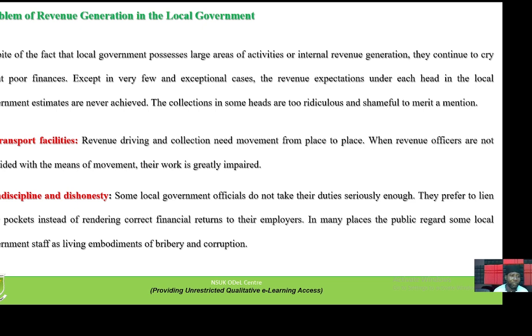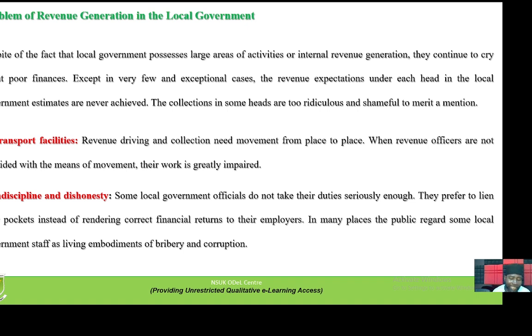Now we are going to look briefly at the problems of revenue generation in some local governments. One, we have poor transportation facilities. Revenue drives and collection need movement from one place to another. When revenue officers are not provided with means of movement, their work is greatly impaired.